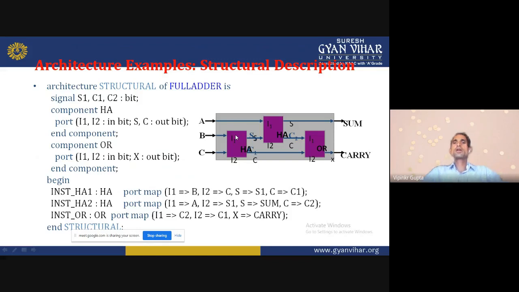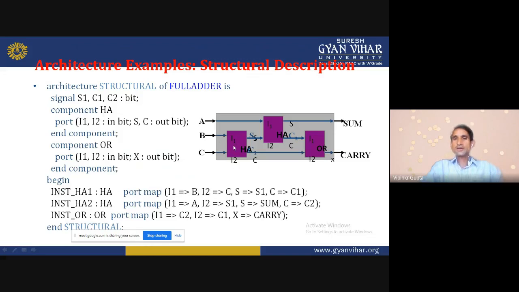Structural modeling, how we write that, we also discussed in the previous lectures. So there are two half adders and a full adder. Here there are three half adders. Here A and B are connected to inputs 1 and 2.